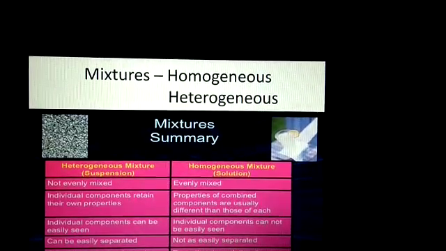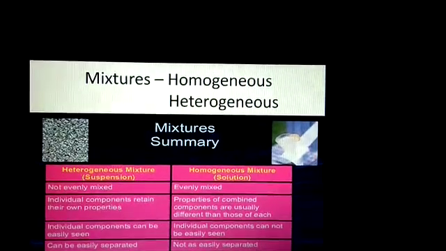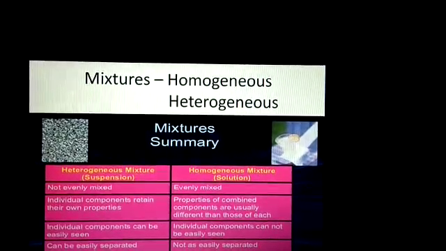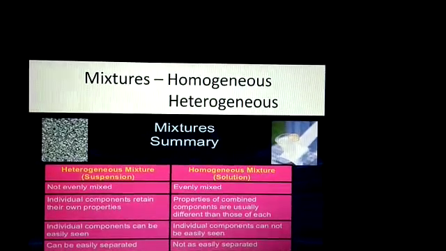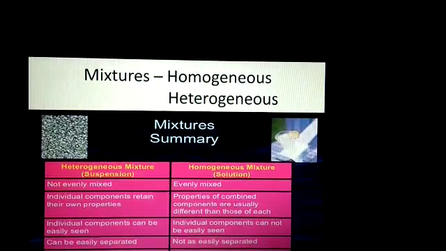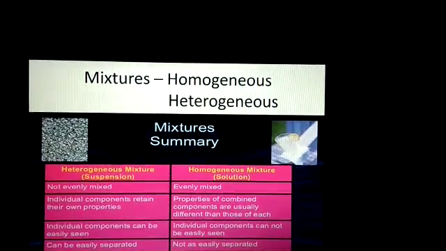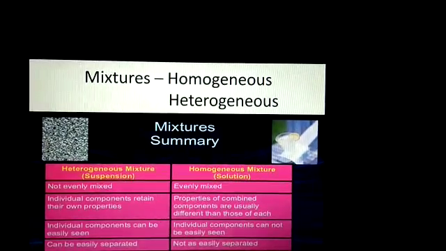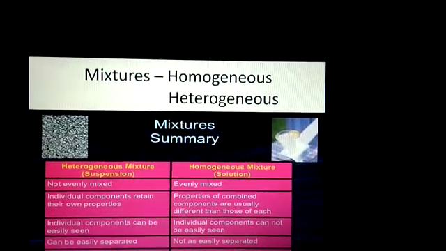Properties of the combined components are usually different from those of each, which means both components are different. Individual components cannot be easily seen, and in this mixture you can't recognize the individuality of the components. They are not easily separated, and it is very difficult to separate the components.